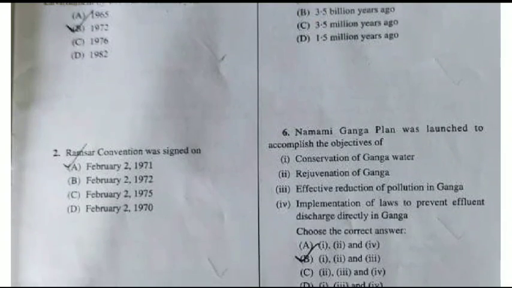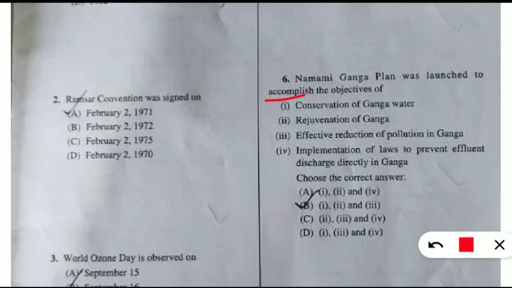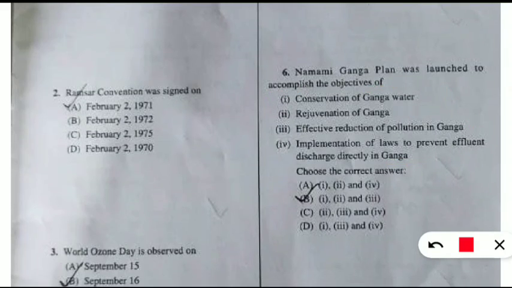Coming to the next question, question number 6. Namami Ganga plan was launched to accomplish which of the following objectives? The objectives were conservation of Ganga water, rejuvenation of Ganga, effective reduction of pollution in Ganga, implementation of laws to prevent effluent discharge directly in Ganga. So here the correct option will be 1, 2 and 3. That means conservation of Ganga water, rejuvenation of Ganga and effective reduction of pollution in Ganga. So here implementation of law was not part of the Namami Ganga action plan. So 1, 2, 3 will be the correct options.